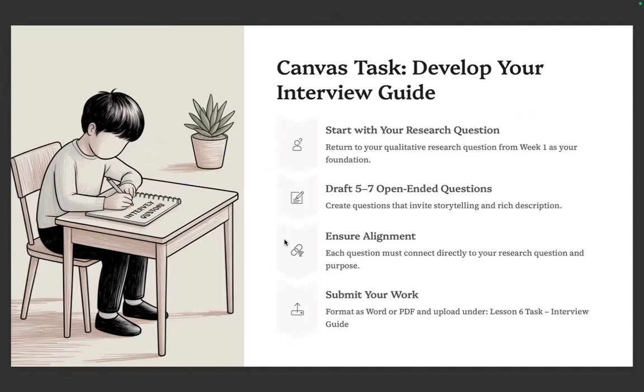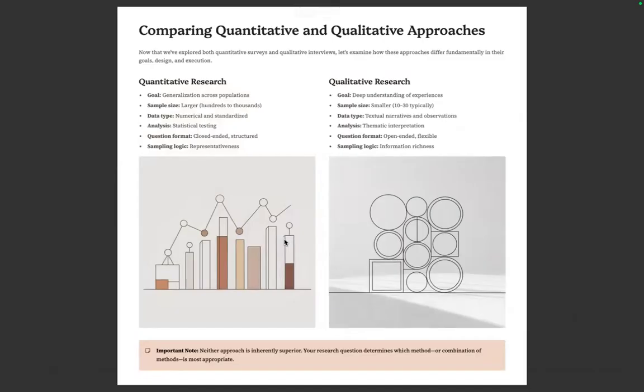Each question must connect to the research question and purpose, and submit your work. Because this is just one lecture for 5 and 6, the first part of your submission will be the quantitative side. The second part will be the qualitative side. But we're not yet done.